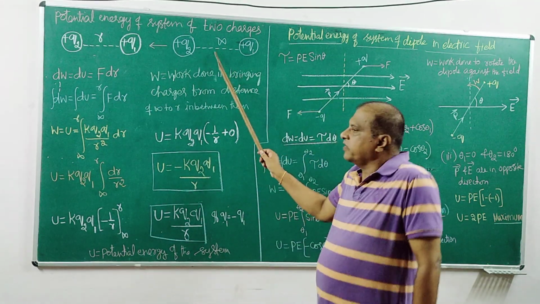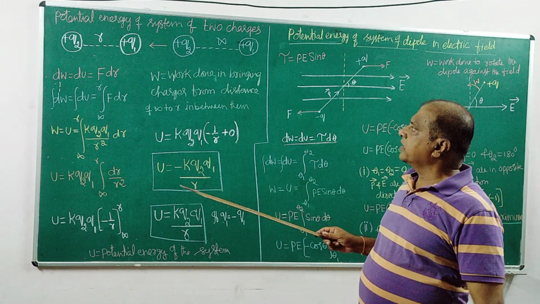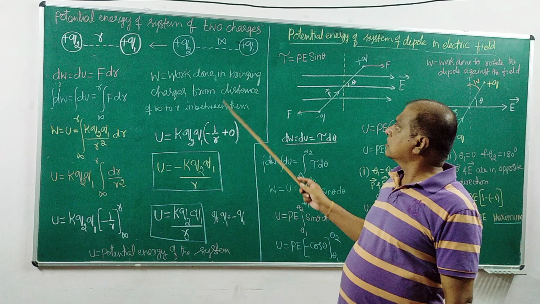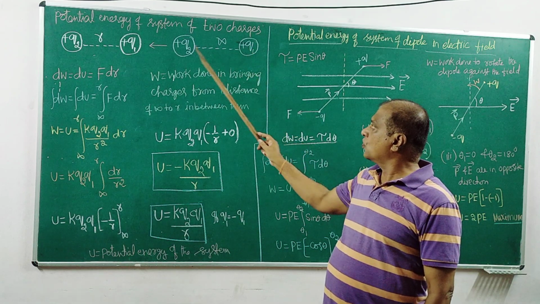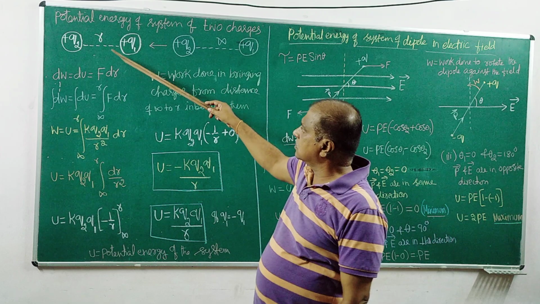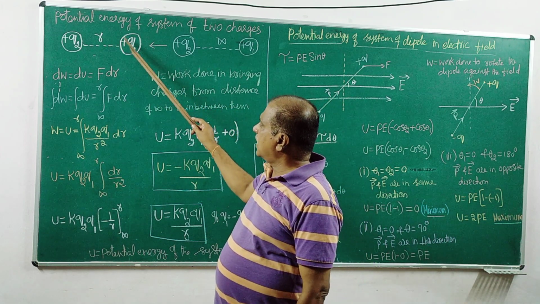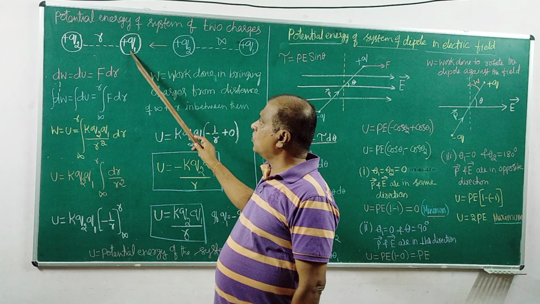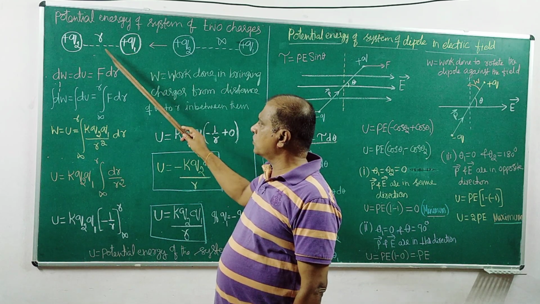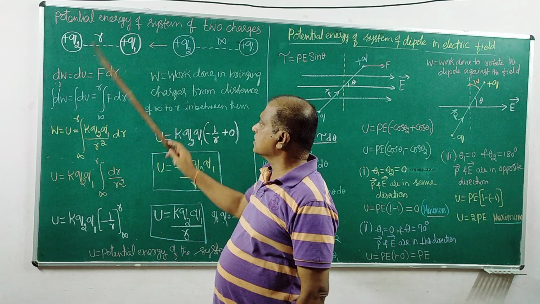At infinity, the charges are separated in such a way that there is no electrostatic force between them. In this configuration, the charges have electrostatic force, of course repulsion, between them at distance r.